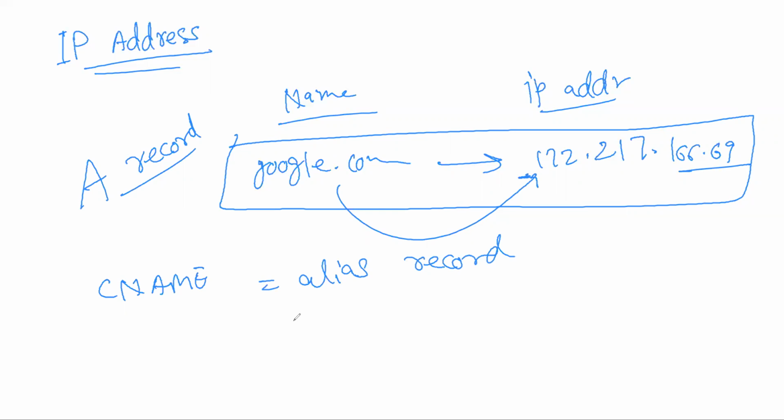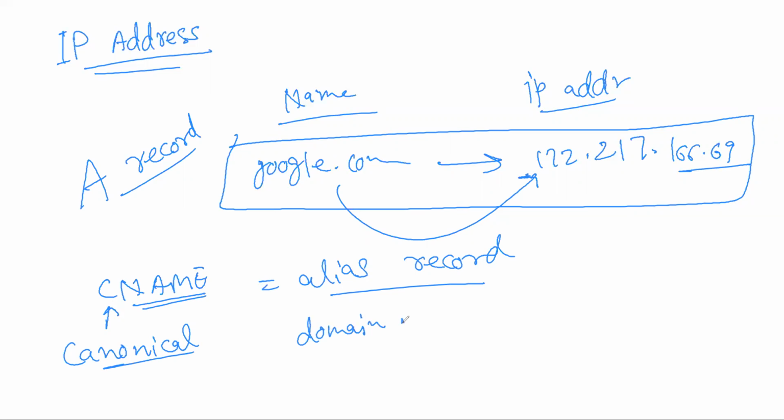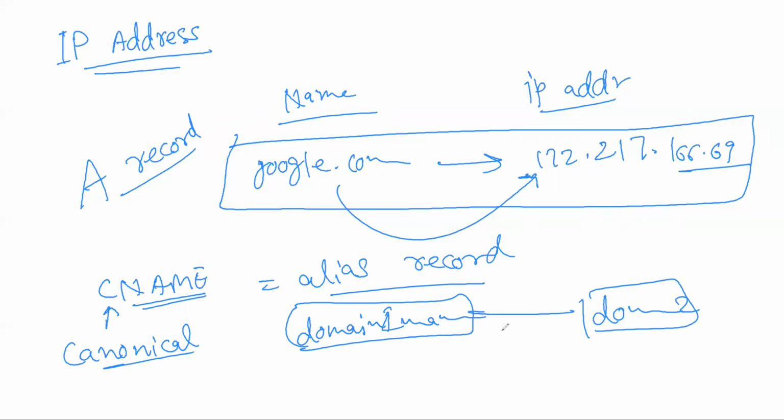CNAME, C for canonical, the canonical name record, will have an alias. One domain name will be mapped to another domain name. Name to name mapping is called an alias record.